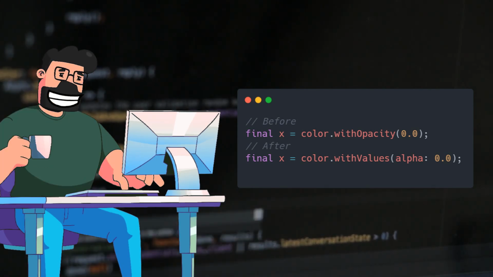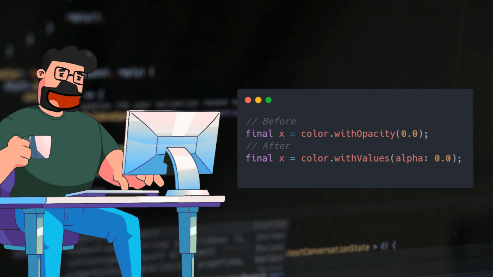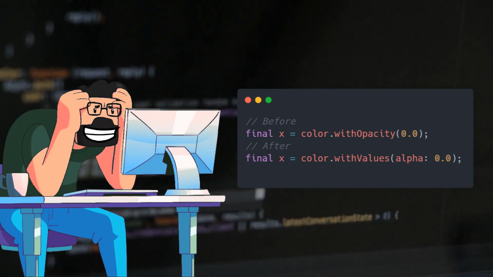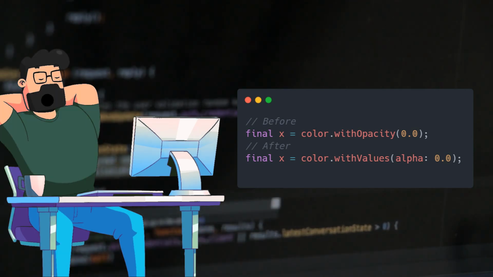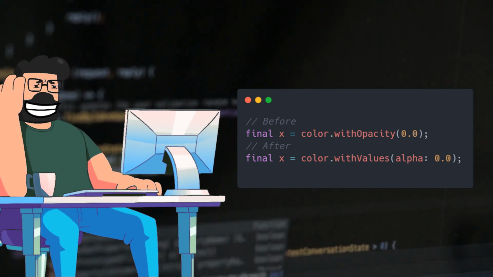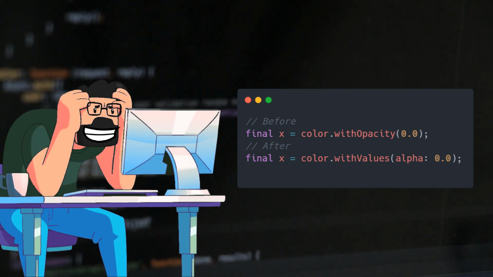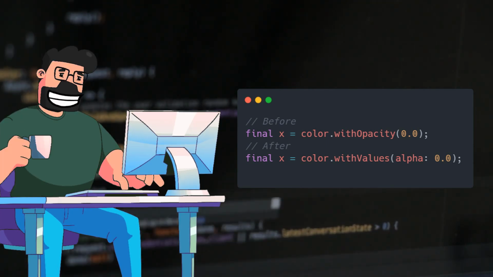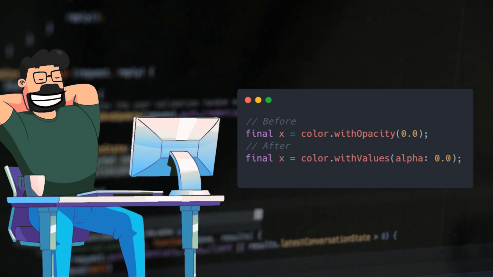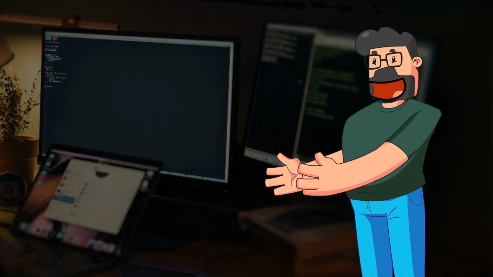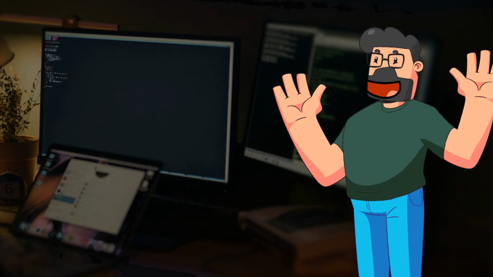The reason behind withOpacity being deprecated lies in Flutter's enhancements to the color class. The recommended replacement is the utilization of withValues to streamline the process and maintain precision in your alpha channel values. By making a simple adjustment from withOpacity 0.0 to withValues alpha 0.0, you can seamlessly transition your code to the latest Flutter standards. In summary, transitioning from withOpacity to withValues in Flutter 3.27.0 is a straightforward adjustment that ensures your